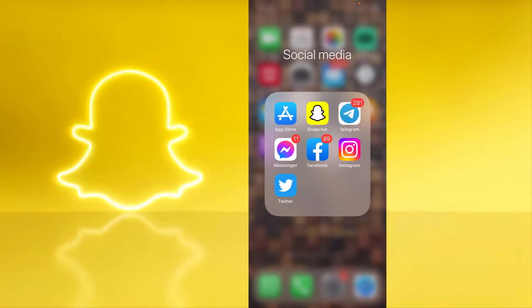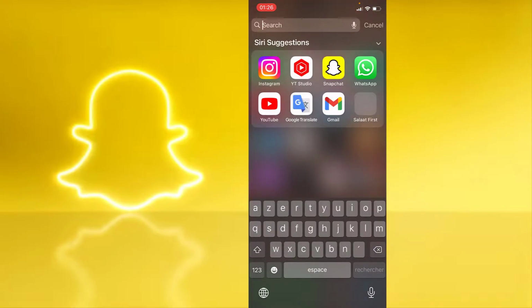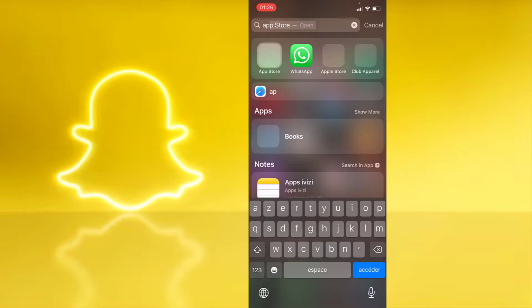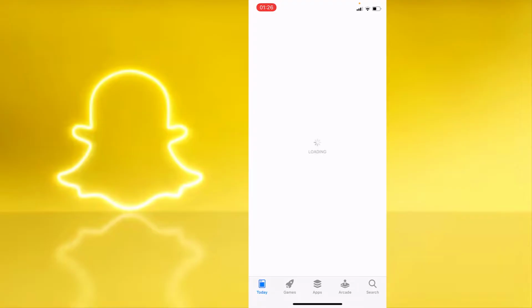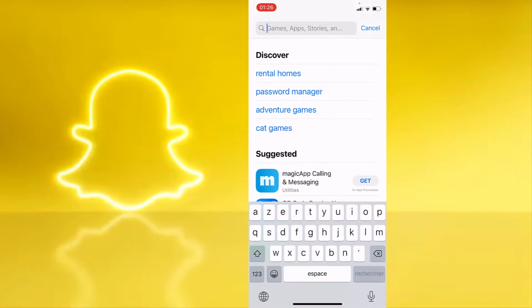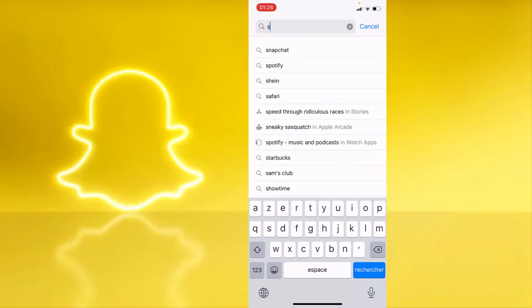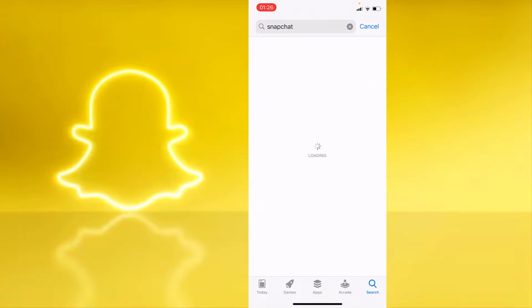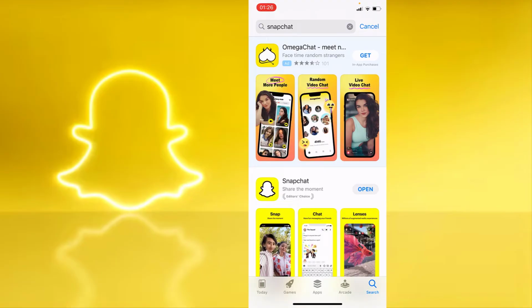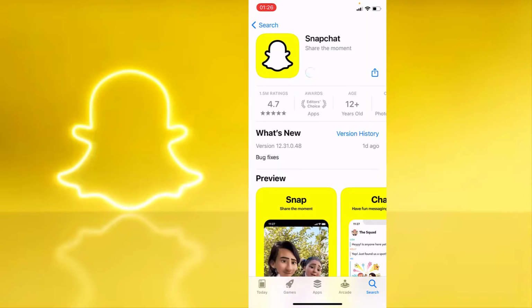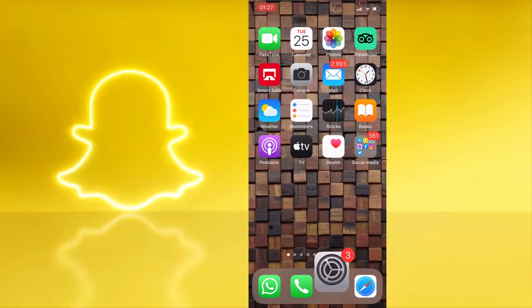First guys, go and open your settings. Then guys, you need to get the last update, the latest version of the Snapchat application. Click on update, then you need to update the applications on your Apple and Android devices. Then guys, after updating your Snapchat application, go back and open your settings.